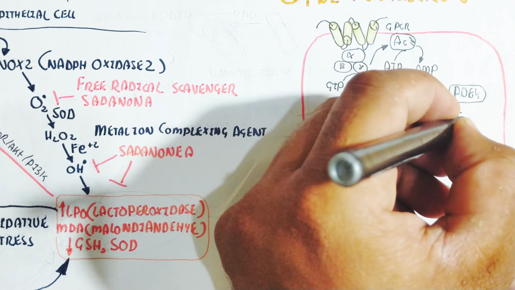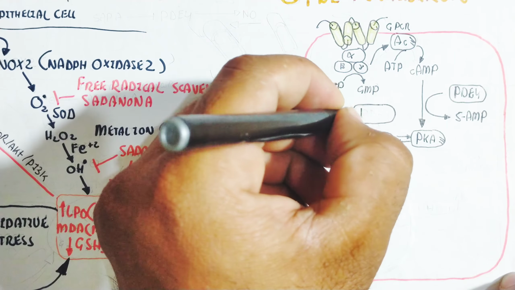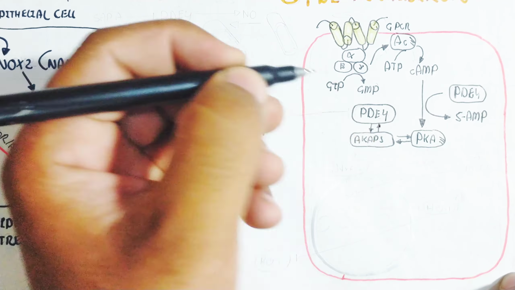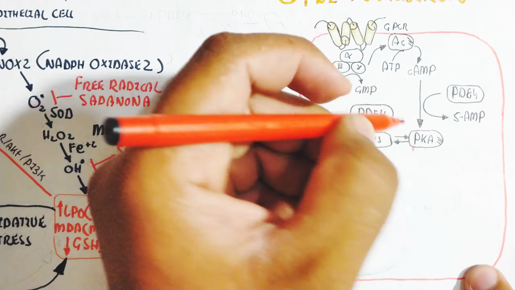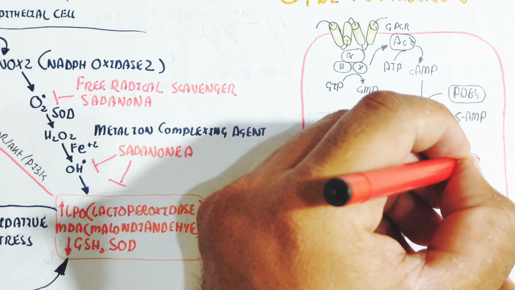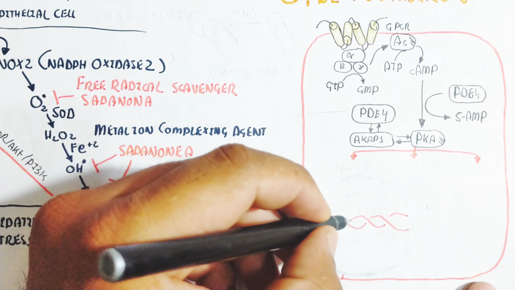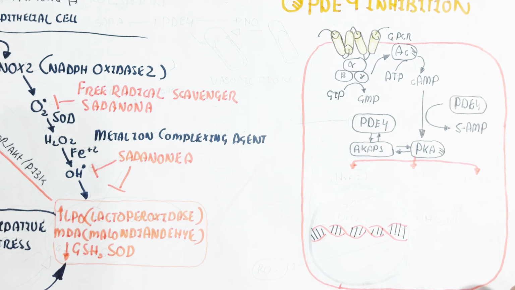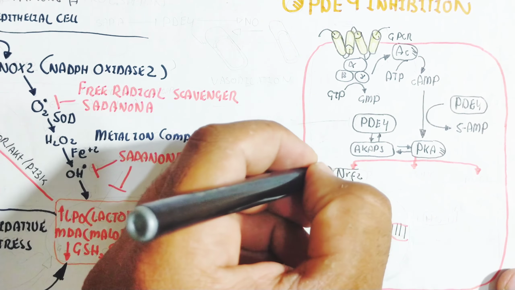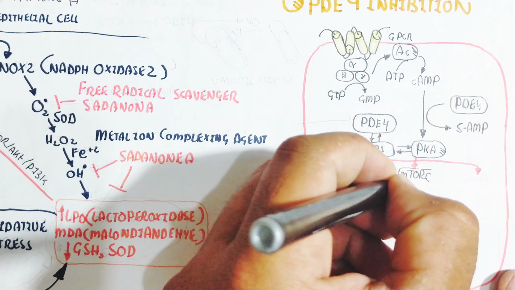The cyclic AMP triggers protein kinase A, but the phosphodiesterase enzyme 4 converts cyclic AMP into 5'-AMP, and in this way the cascade of phosphorylation does not occur and NRF2 is not triggered or phosphorylated.